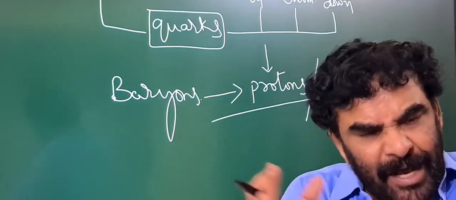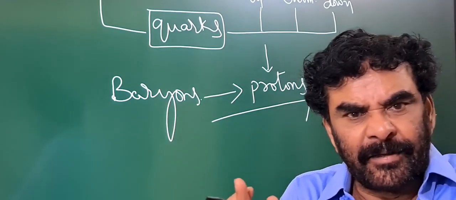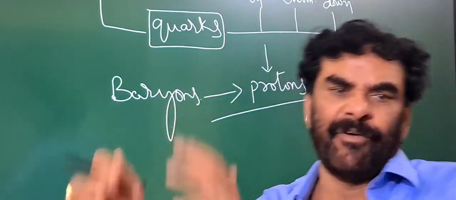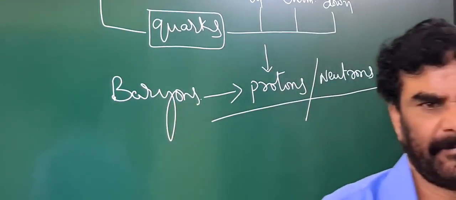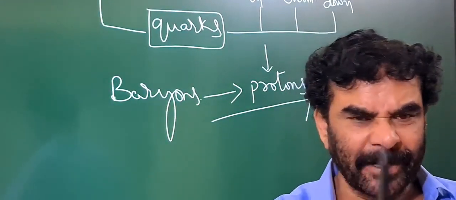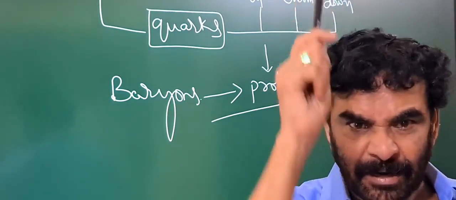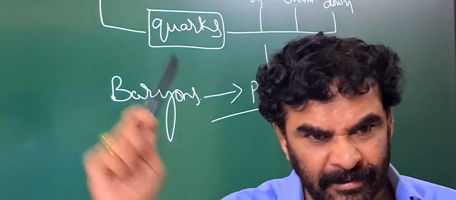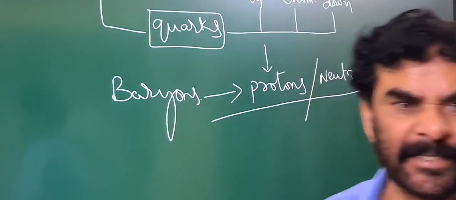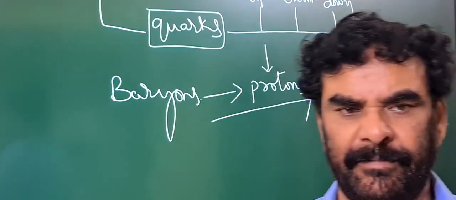Due to the aggregation of the atoms and molecules, the materials are formed. So ultimately, the materials, whatever the matter which we defined, is nothing but the aggregation of leptons and quarks.